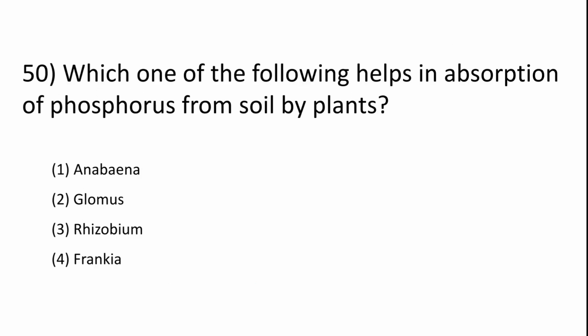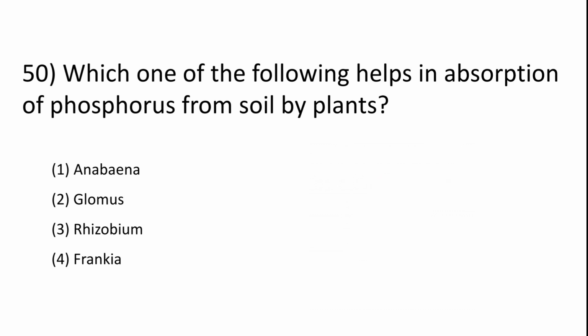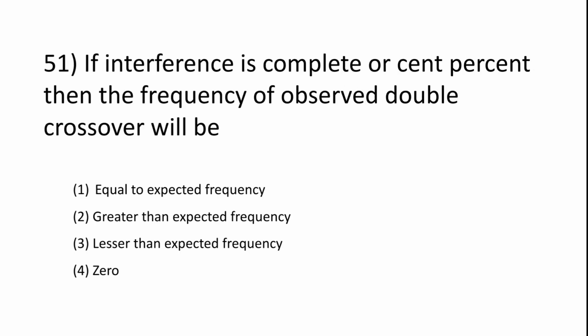Question number 50. Which one of the following helps in absorption of phosphorus from soil by plants? Anabaena, Glomus, Rhizobium, Frankia. The answer is Glomus.